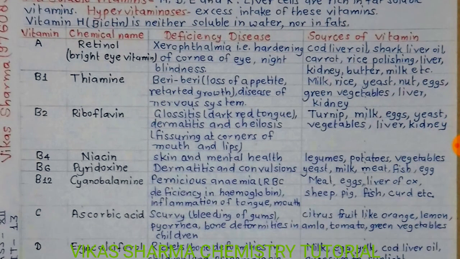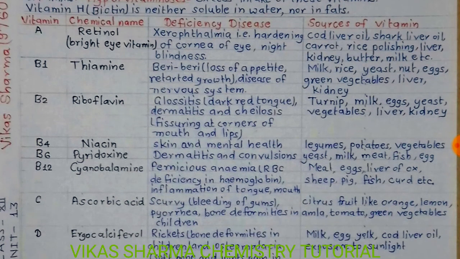So, in the display in tabular form, you have seen the categories of vitamins. First, vitamin A, whose chemical name is retinol. Bright eye vitamin is the trivial name of this. Deficiency of this causes xerophthalmia or hardening of the cornea of the eye, and night blindness. Sources of vitamin A we have seen on display: cod liver oil, shark liver oil, carrot, rice. Second, B complex family. Vitamin B1, chemical name thiamine: beriberi, loss of appetite, retarded growth and disease of the nervous system are caused by deficiency of this.